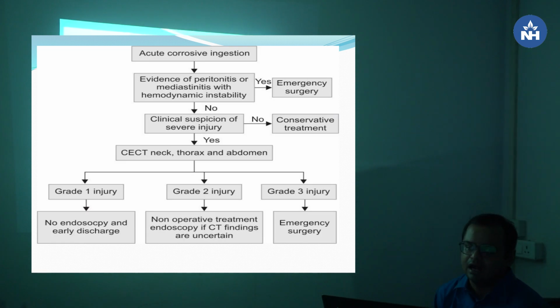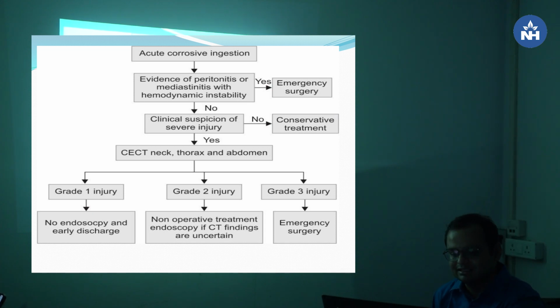So this is a chart showing how we proceed for a case of acute corrosive ingestion. First, we have to see whether there is any presence of peritonitis or mediastinitis with hemodynamic instability. If there is a hemodynamically unstable patient, then we have to opt for emergency surgery. If there is no hemodynamic instability or evidence of peritonitis, but we suspect a severe injury, then it is better to go for CT of neck, thorax and abdomen, as I told earlier, within 3 to 6 hours.